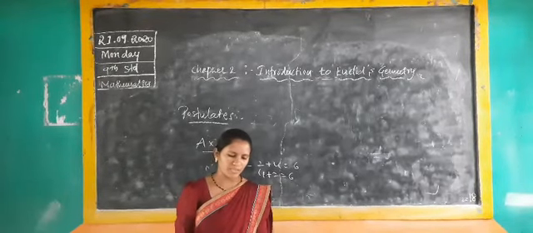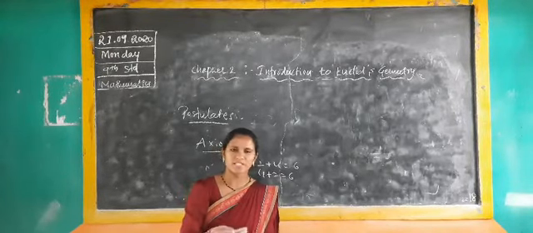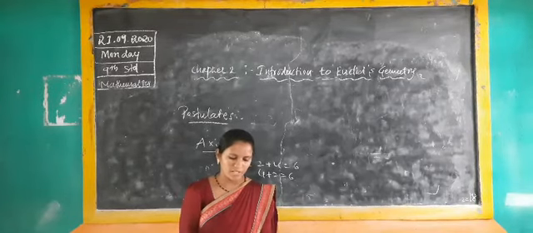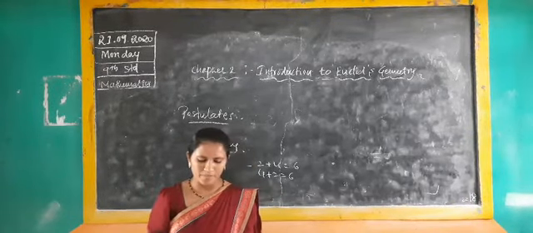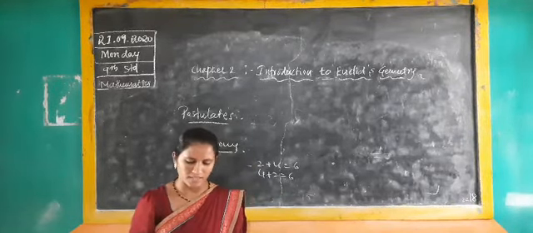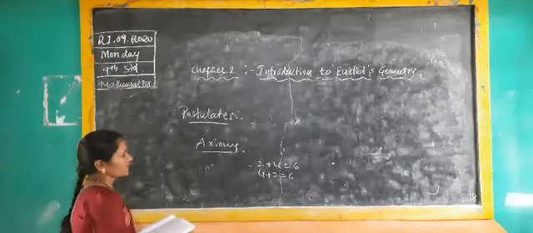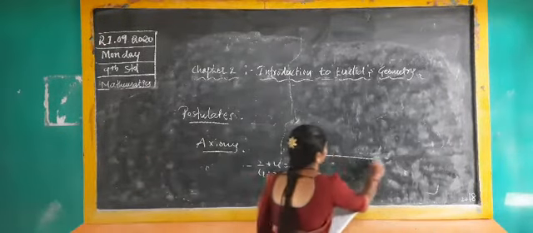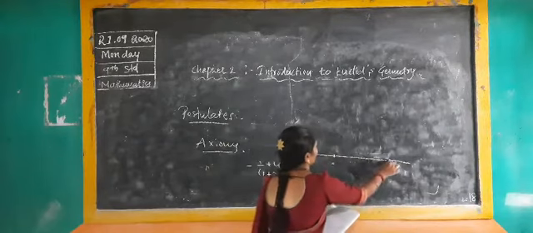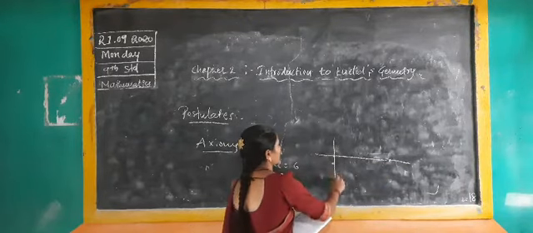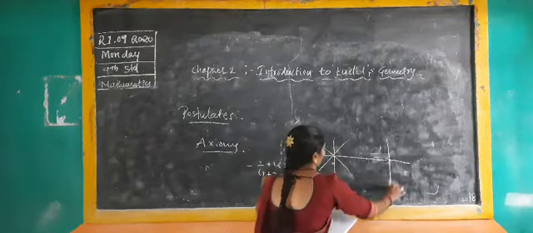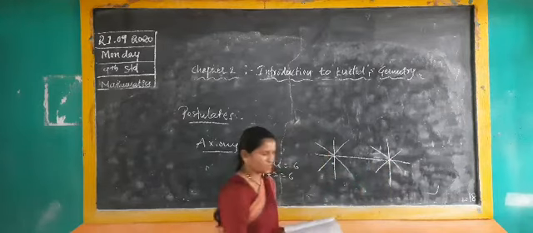On page number 32, postulate 1. Whatever its statement is, you should write. Postulate 1: a straight line may be drawn from any one point to any other point. Here if I am taking a straight line through points, you can draw any number of lines. This is the first postulate.